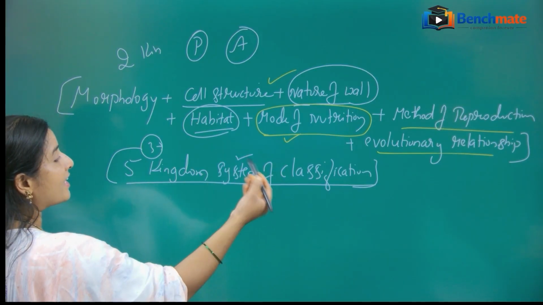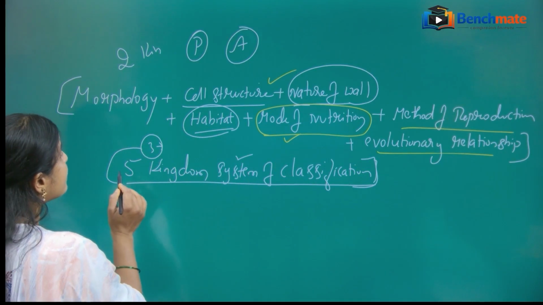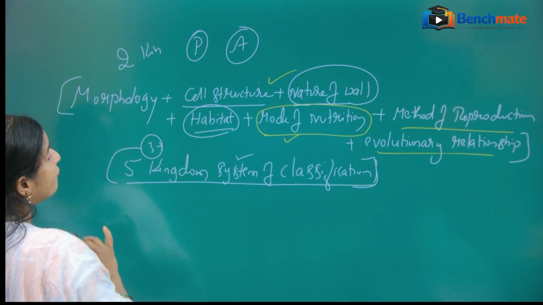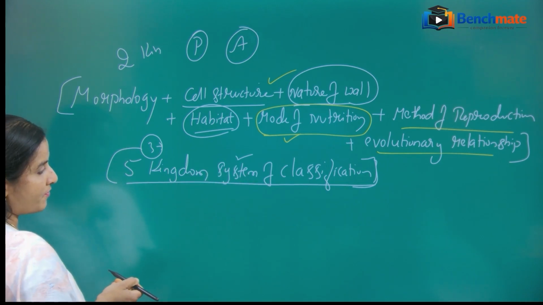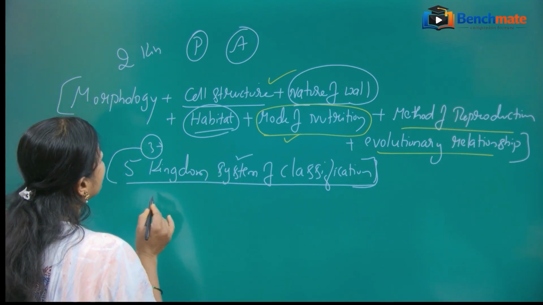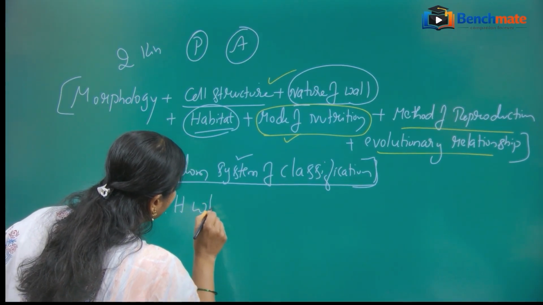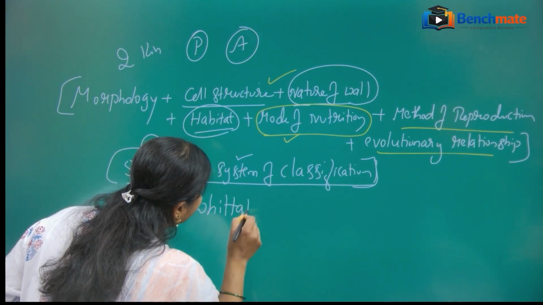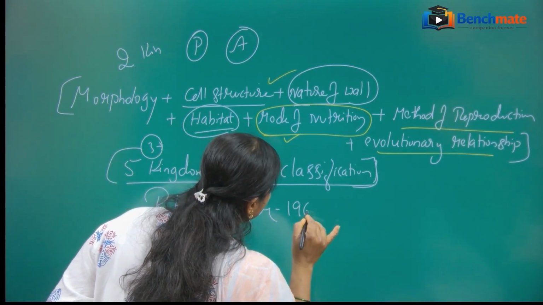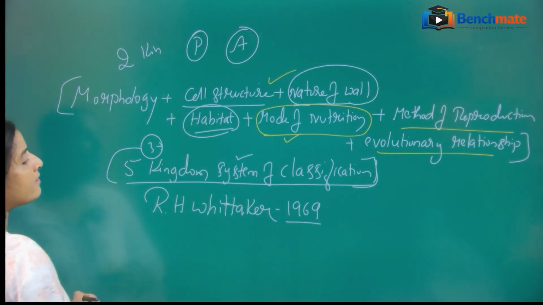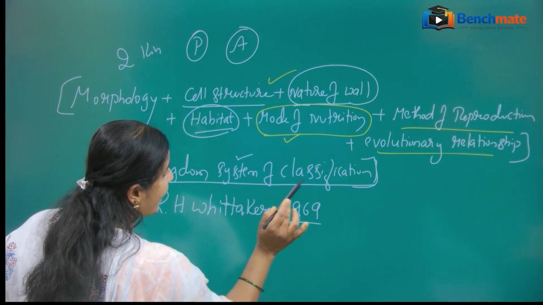So what are the criteria? What are the characters he has considered for classifying the organisms into the five major kingdoms? These we have to discuss under this five kingdom system of classification, which was proposed by R.H. Whittaker in the year 1969. In the year 1969 he proposed the five kingdom system of classification.